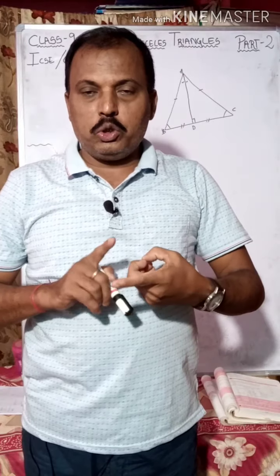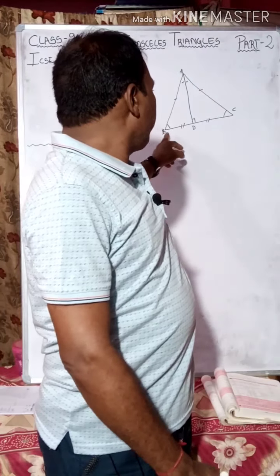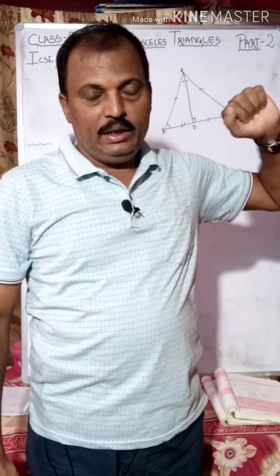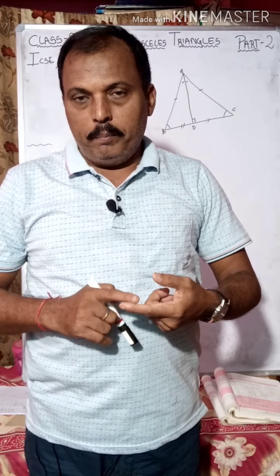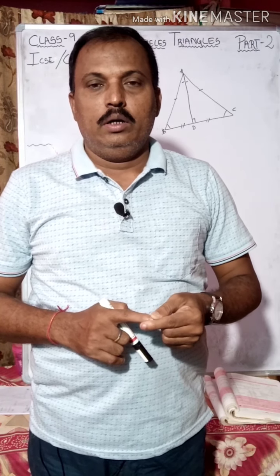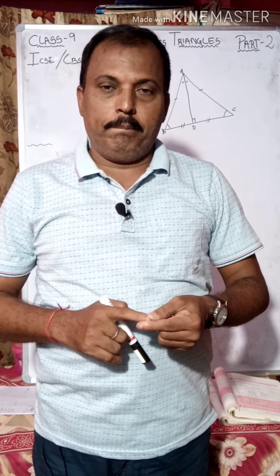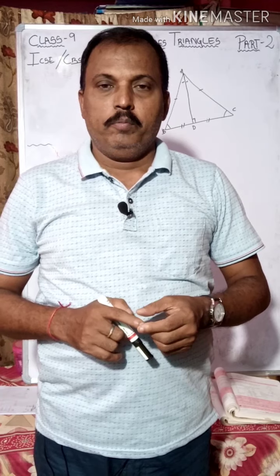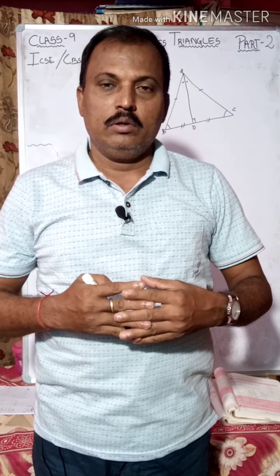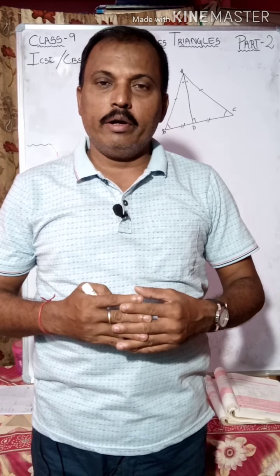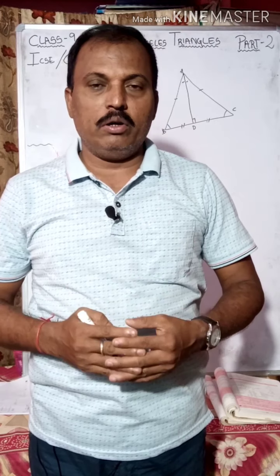So AD is also the perpendicular to BC, as well as the median. Three perpendiculars of a triangle are concurrent, and three medians are concurrent.